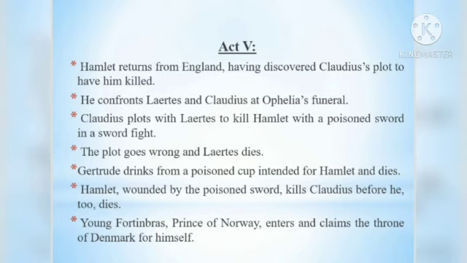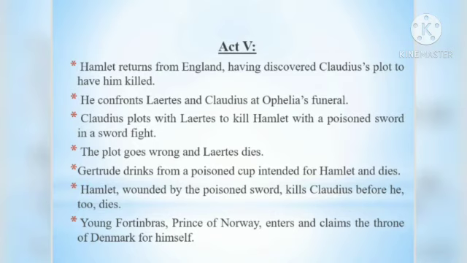The plot goes wrong and Laertes dies. Gertrude drinks from a poisoned cup intended for Hamlet and dies. Hamlet, wounded by the poisoned sword, kills Claudius before he too dies. Young Fortinbras, Prince of Norway, enters and claims the throne of Denmark for himself.